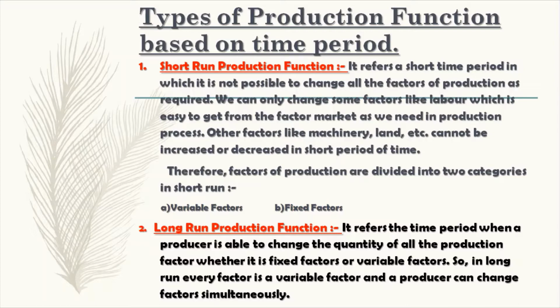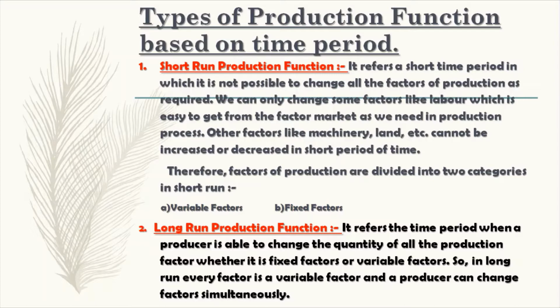First of all, we will see the meaning of short-run production function. It refers to a short time period in which it is not possible to change all the factors of production as required. We can only change some factors like labor, which is easy to get from the factor market as we need in the production process. Other factors like machinery, land, etc. cannot be increased or decreased in a short period of time. Therefore, factors of production are divided into two categories in the short run: variable factors and fixed factors.